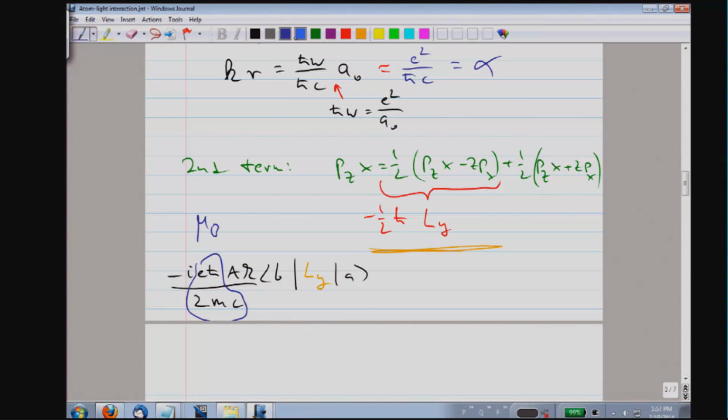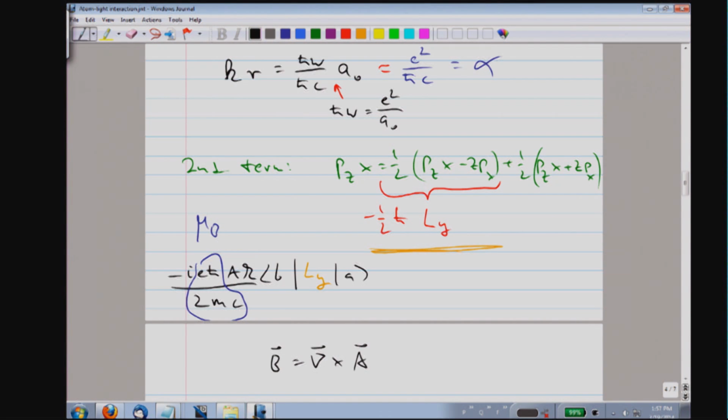And well, we still have the vector potential, but the magnetic field is the curl of the vector potential. That means we have assumed that we have a vector potential propagating in x, polarized in z. That means that our magnetic field is that.